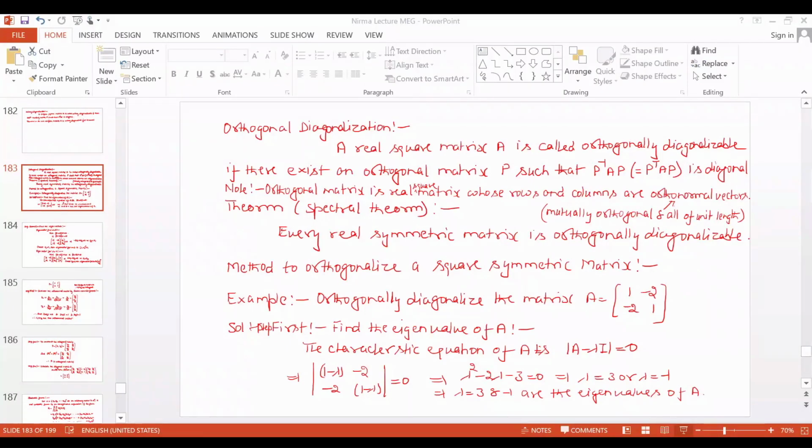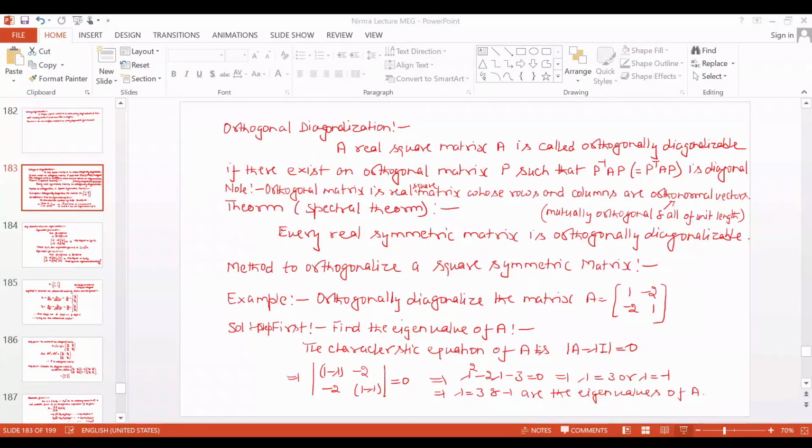Any doubt here? We did this earlier. The orthogonal matrix that we studied. So I have written this result also, that an orthogonal matrix is a real square matrix whose rows and columns are orthonormal vectors. Orthonormal means they are mutually orthogonal to each other, meaning their dot product, inner product, is equal to 0, and all are of unit length.